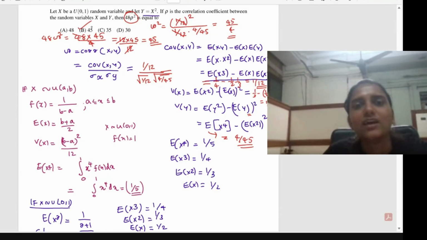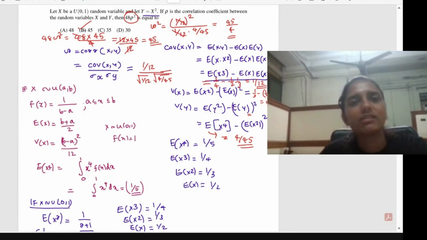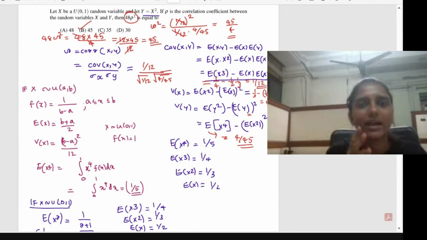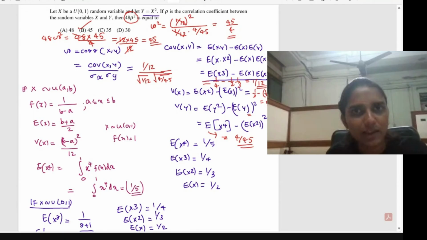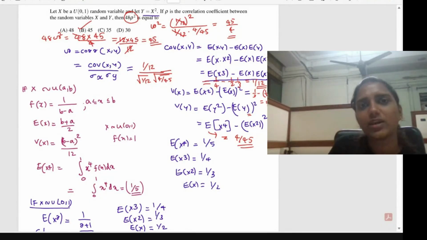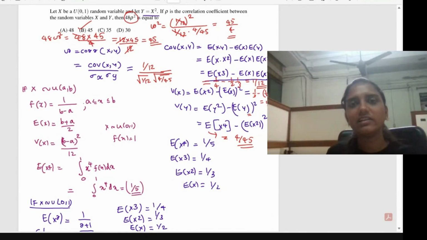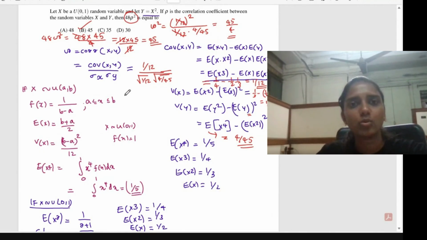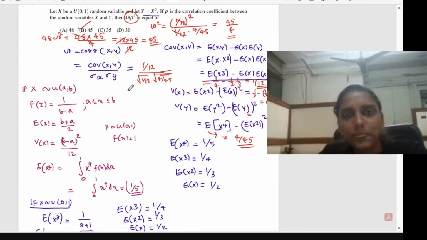Okay, fine. So most of the time I was observing that whenever there is a question like find some constant, they say rho, some alpha, some beta, and then multiply it with some constant and find the value. Most of the time the question will be cancelling the common terms, so we don't need that much simplification at the end. You can find many questions in the same format. At the end, the numerator and denominator will be containing the same factors, and that will easily cancel out, and that will give you a simplified value in very less time.